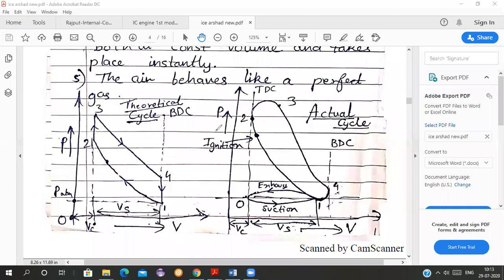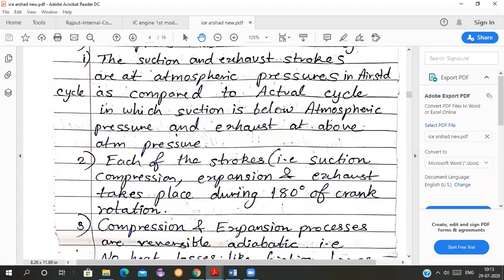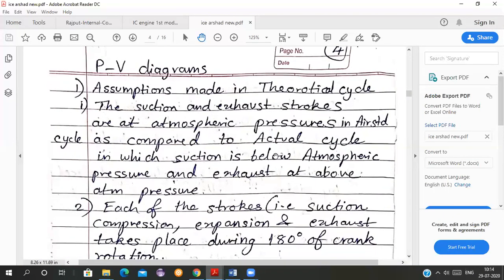Now focus here. This is the pressure versus volume diagram. This is our theoretical cycle here, and this is our actual cycle. You can see the difference, but we will see what are the assumptions made first. Major assumptions I have written, not all the assumptions. Assumptions made in the theoretical cycle: the suction and exhaust strokes are at atmospheric pressure in the air standard cycle, as compared to the actual cycle, in which suction is below atmospheric pressure and exhaust at above atmospheric pressure.